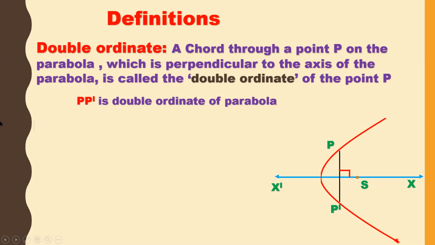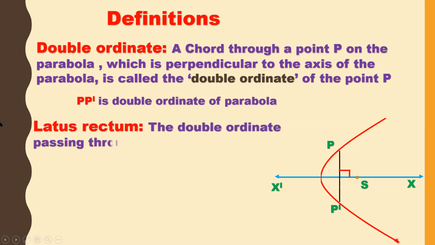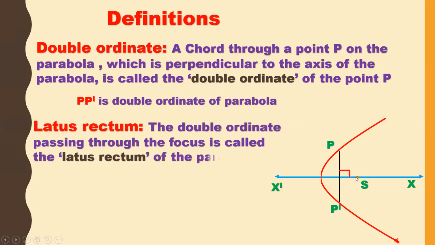Now let us see the latus rectum. Same as the previous focal chord, if this PP dash, the double ordinate, passes through the focus, it is called the latus rectum. And the latus rectum is the most important, students. Definitely they will ask what is the length of the latus rectum. Let us see in the next slide. So first of all, what is the latus rectum? The double ordinate passing through the focus is called the latus rectum of the parabola.